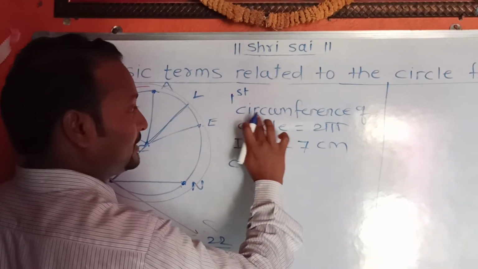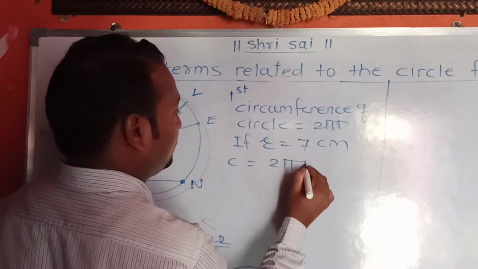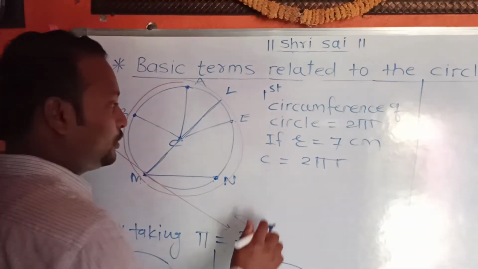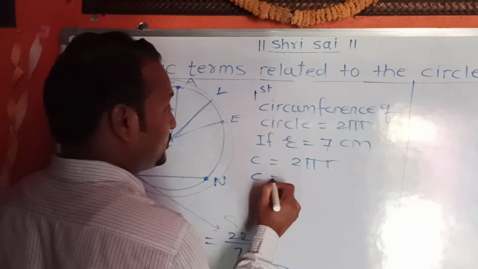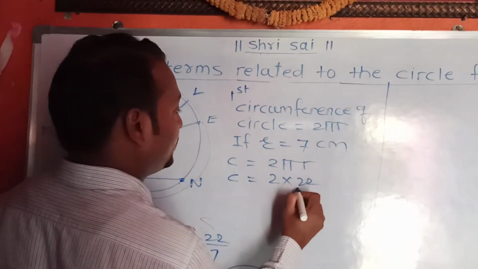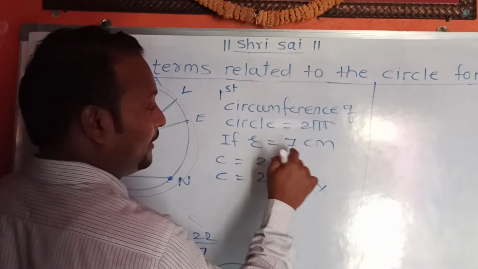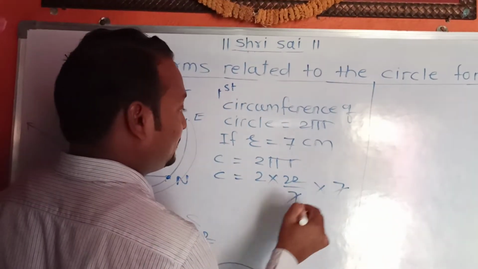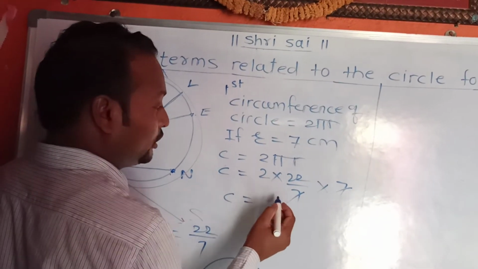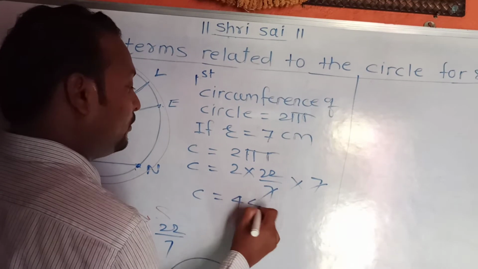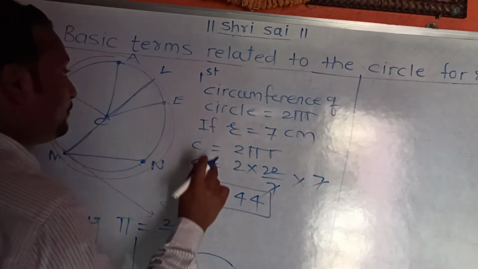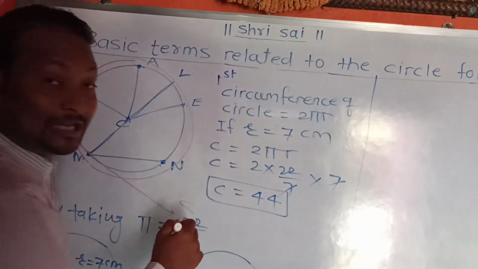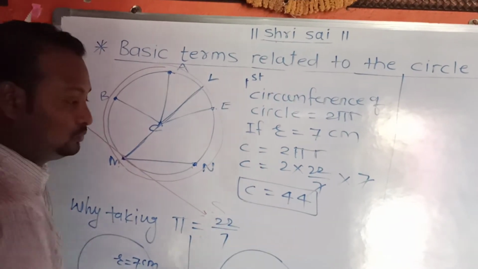So C is equal to 2 into pi's value 22 by 7 into r, r means 7. 7 and 7 cancel. So C is equal to 2 times 22, 44. So circumference of circle is 44.